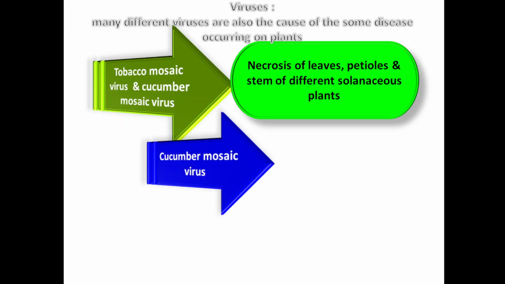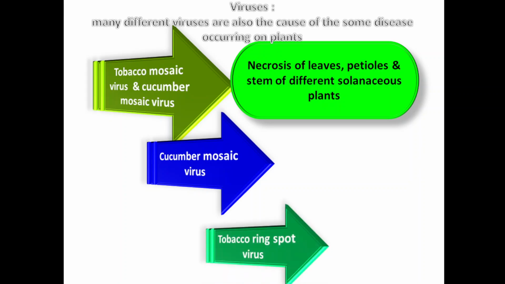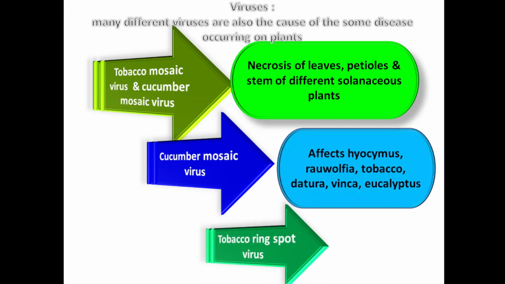Now cucumber mosaic virus will also cause or affect Hyoscyamus, Rauwolfia, tobacco, Datura, Vinca and eucalyptus plant. Tobacco ring spot virus will cause damage to digitalis leaves. So all these are the different types of viruses which produce different types of diseases on plant.